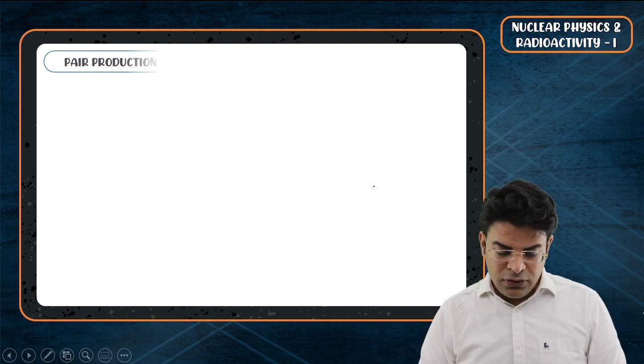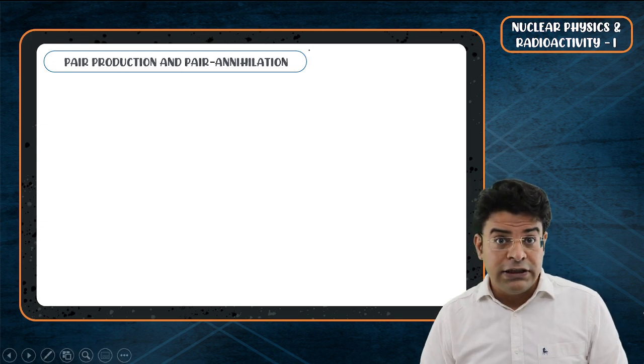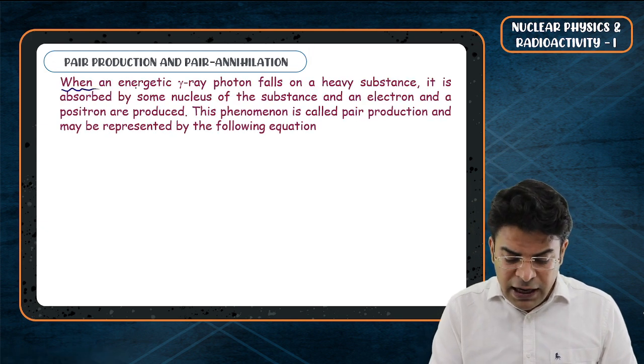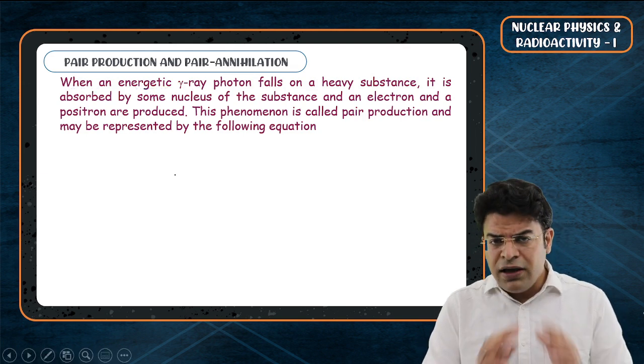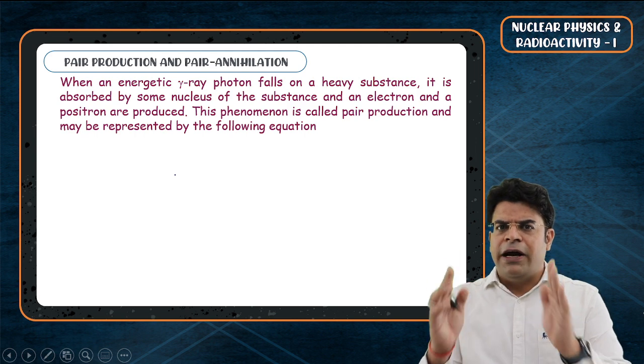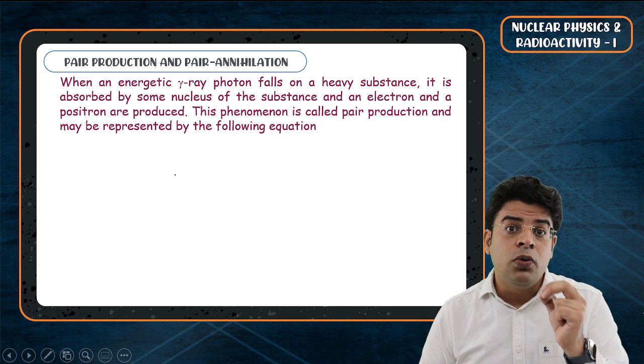So let's now talk about something called pair production and pair annihilation. What does it say? Listen carefully. When an energetic gamma ray, what is gamma ray? If you think of the entire electromagnetic spectrum, the most energetic photons correspond to gamma radiation.